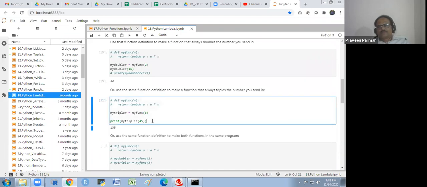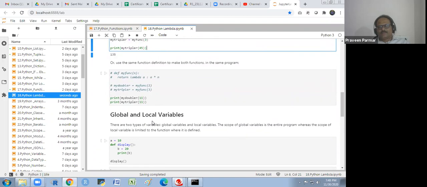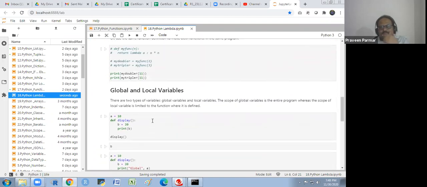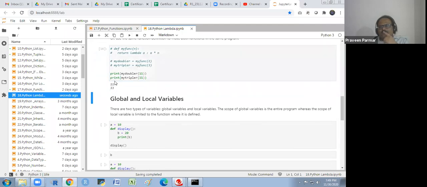Okay. So that is the tripler, and global and local variables I would like to explain to you. Here you see I have taken my doubler 11, I will get 22. In my tripler, I will write 11, I will get 33.